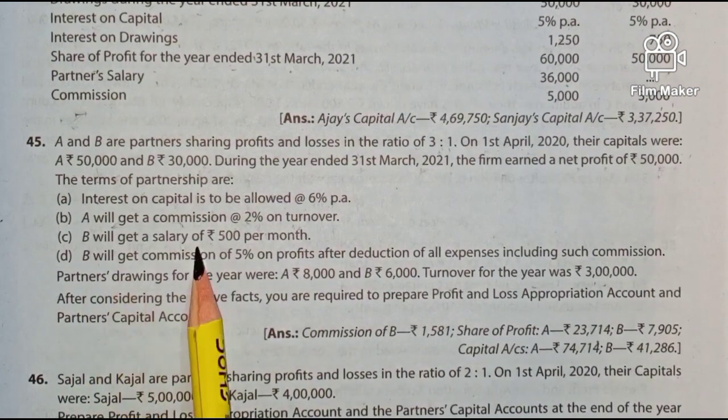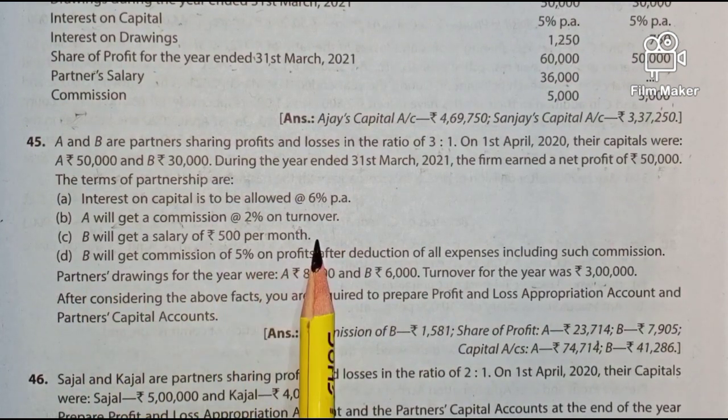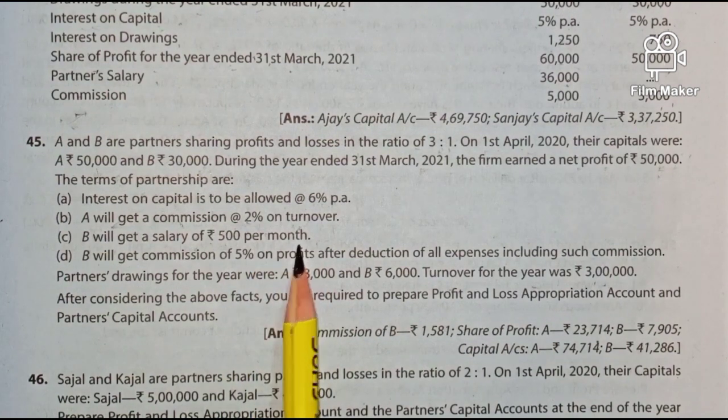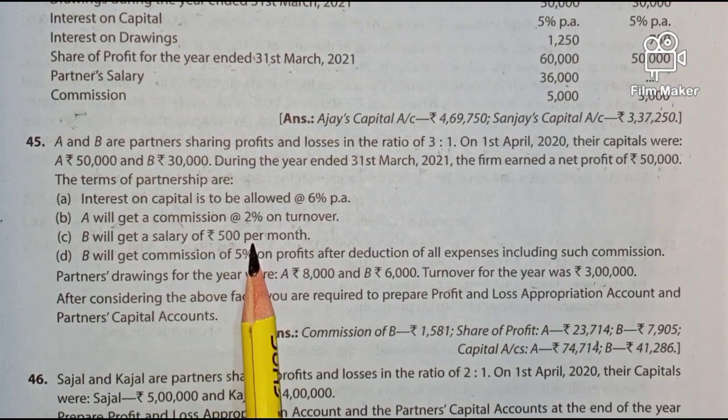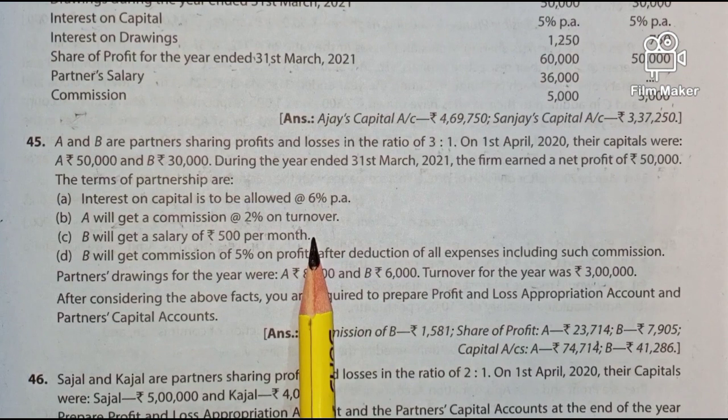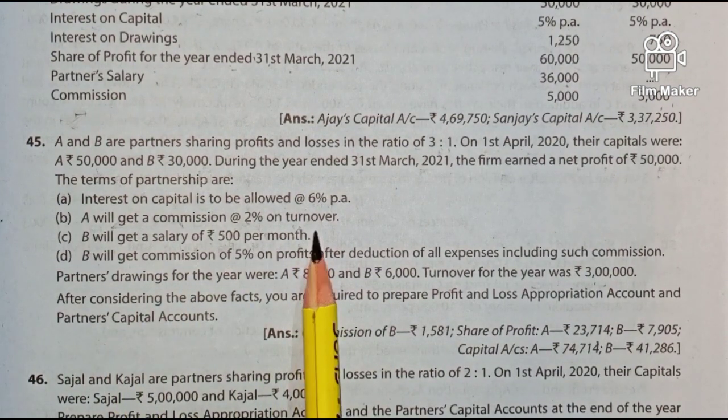Next one, B will get a salary of 500 per month. This is per month is given. We have to convert it for 1 year. So 500 into 12, it comes to 6,000. So that 6,000 goes to profit and loss appropriation account debit side, partners capital account credit side.